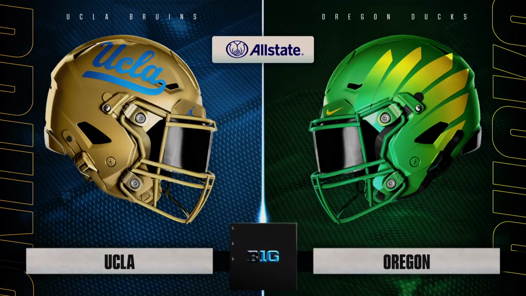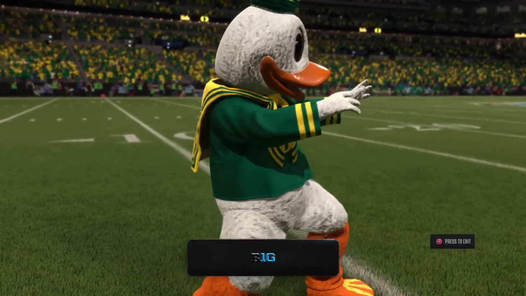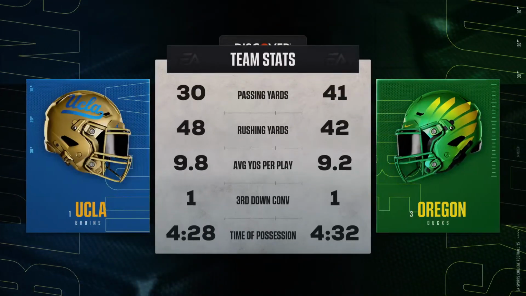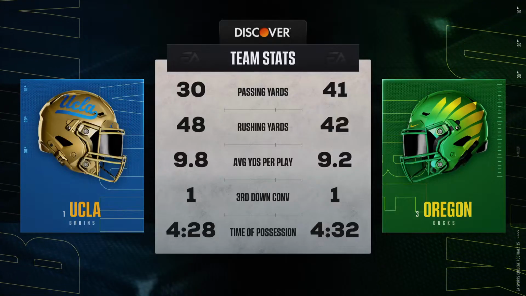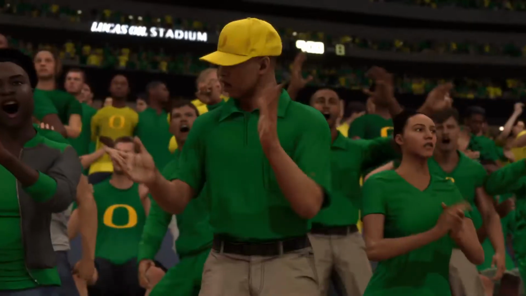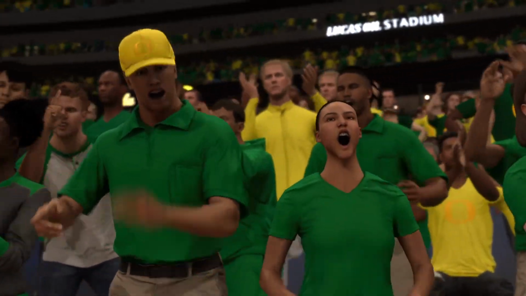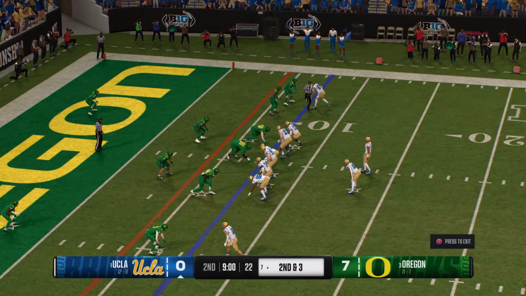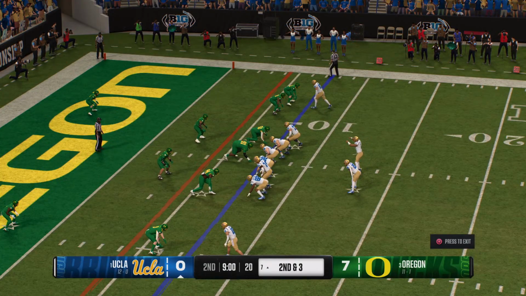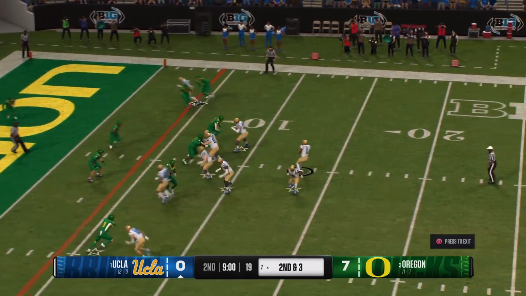So, Kirk, as we break for the quarter, Oregon has the lead here. And at the end of the first quarter, let's check out the stats so far. Plenty of time for some plot twists here as we begin the second quarter. So down here in the red zone, every yard tough to find. Here is a crucial play coming up.